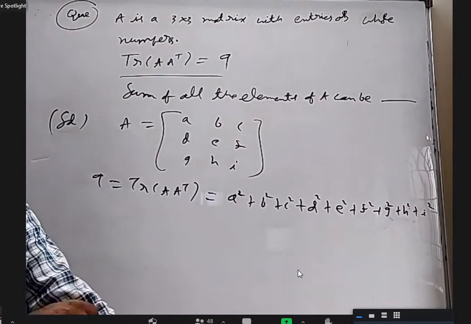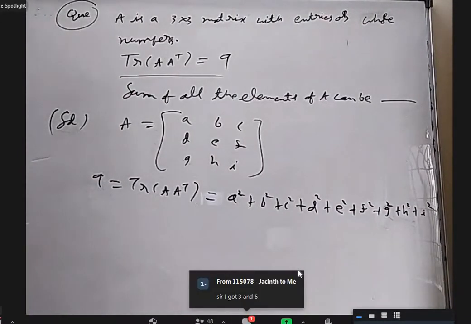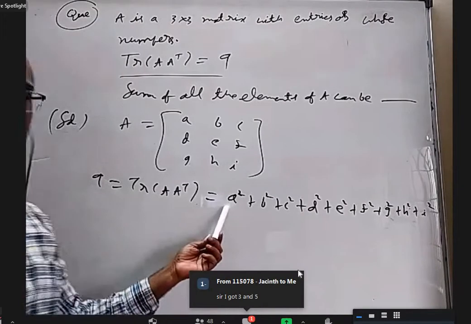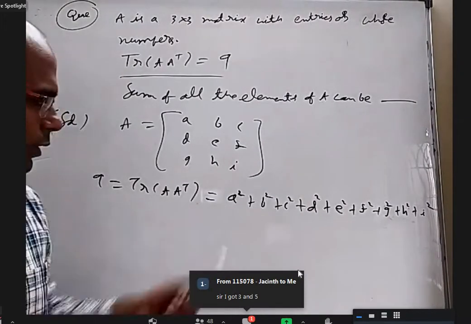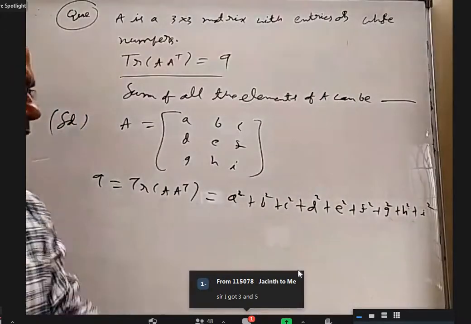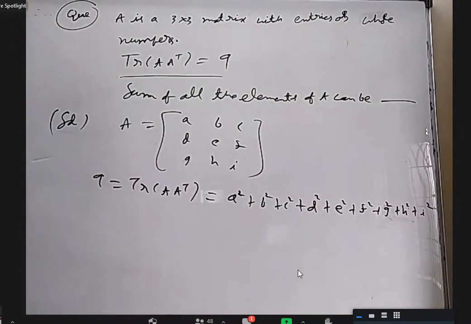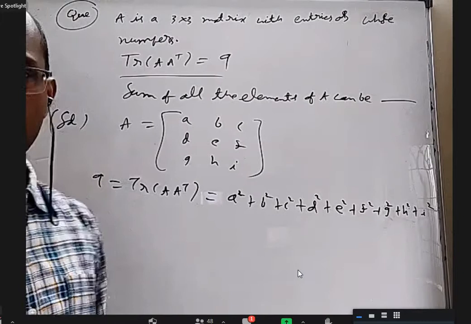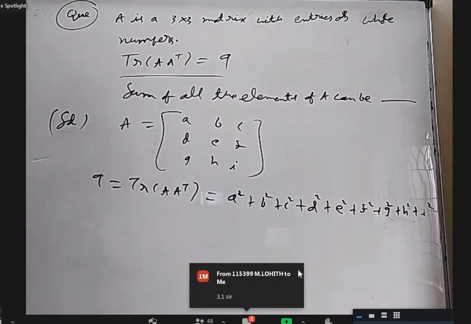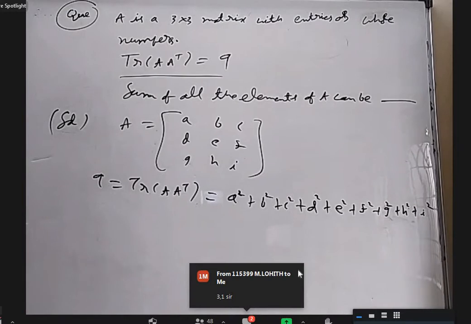Ashta, are you there in the class? Yes, sir. See, A square is a perfect square of a whole number. This is also a perfect square of a whole number. Nine whole numbers' perfect squares, their sum should be 9. Can you tell me what these can be? Sir, either 1 or 9. Wait. Only one Ashta is there.